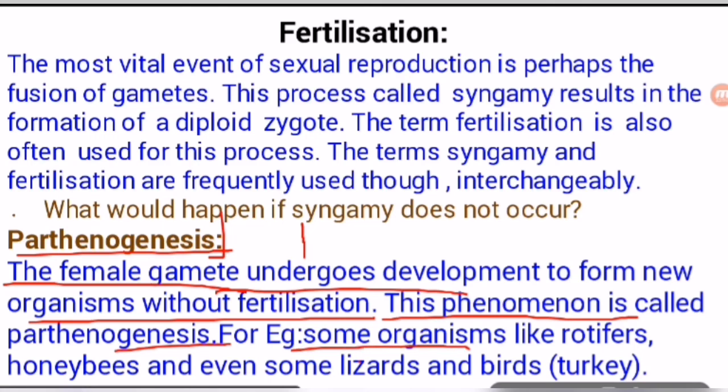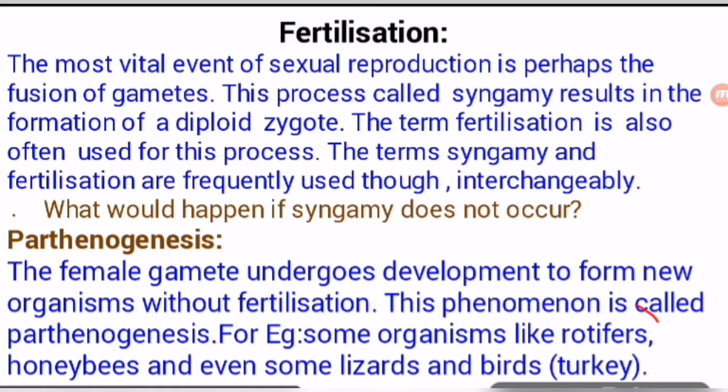For example, organisms like rotifers, honeybees, and even some lizards and birds produce their gametes, but the fusion of gametes does not happen, and the formation of a new individual takes place by the female gamete only.